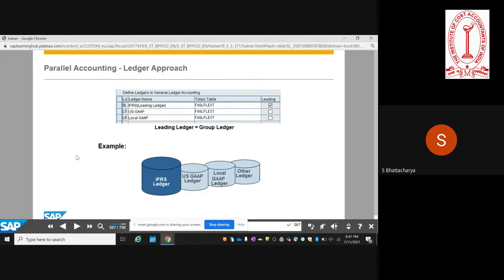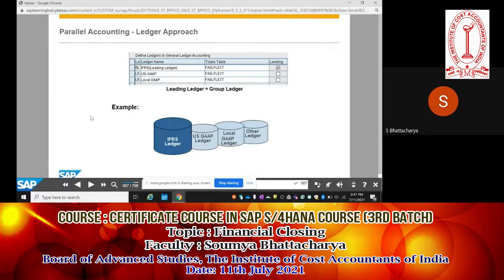So you have one ledger which is the leading ledger. As you see, this is an extract from the configuration screen where you have to indicate which ledger is the leading one, and then specify which other ledgers you are using, which are non-leading ledgers. In this example, we are using two other non-leading ledgers. One can be the US GAAP and the other can be the local GAAP, for example.